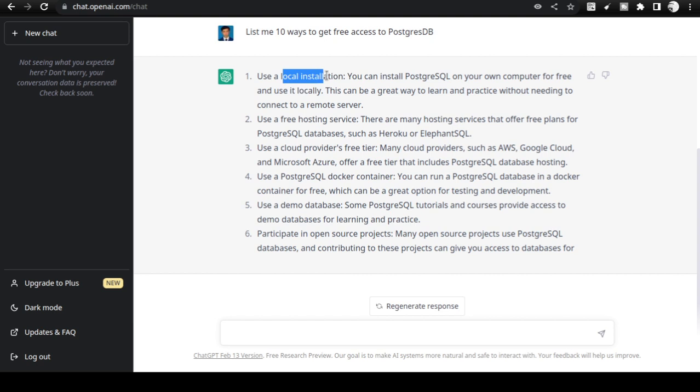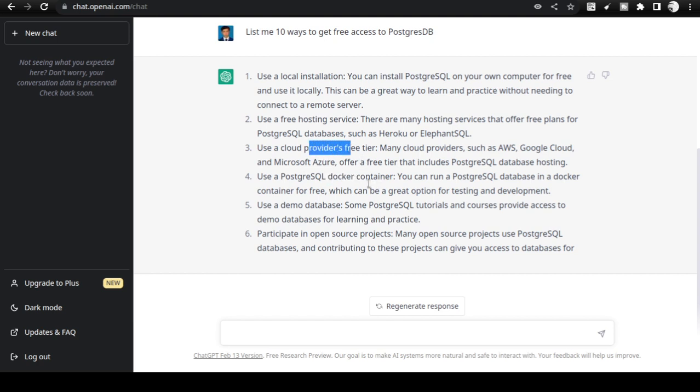So you can do a local installation on your own machine. It is viable. You can get a free hosting service. There are many hosting services, like Heroku, that you can access and start working on Postgres. You can actually get a Postgres Docker container or use a cloud provider's free tier.